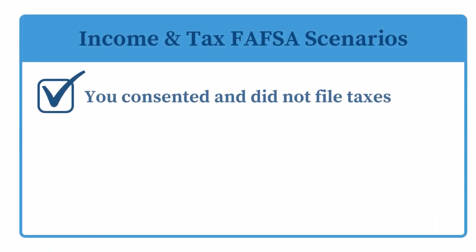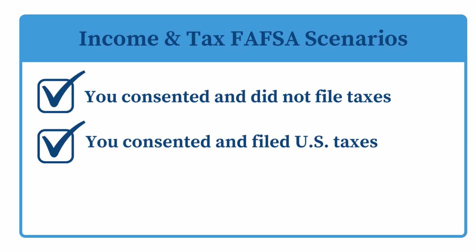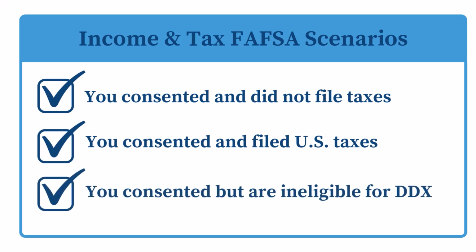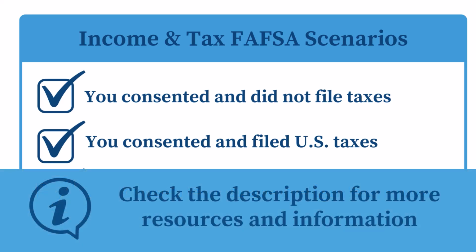You consented and did not file taxes. You consented and filed US taxes. You consented but are ineligible for the direct data exchange. If you have questions about consenting to the IRS sharing your federal tax information with the FAFSA via the direct data exchange, check out our video in the description.